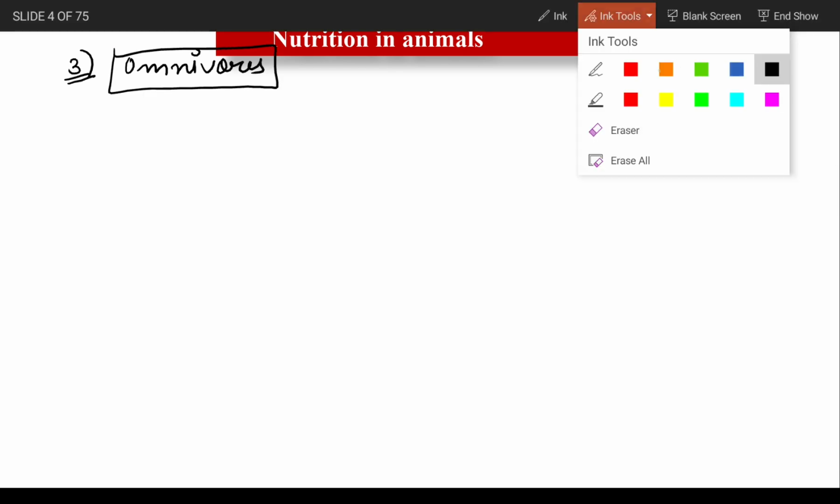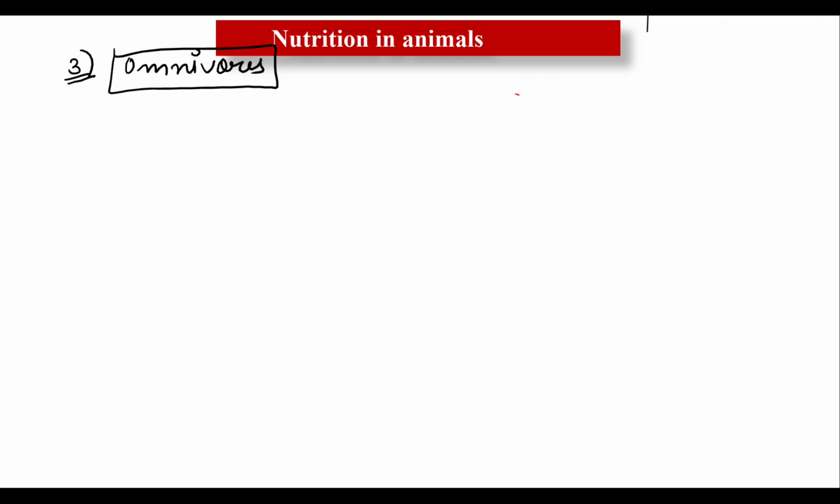So third is the omnivorous. Omnivores, or the animals known as omnivorous. Animals that eat both plants as well as animals as food are called omnivores. In other words, omnivores eat plant food as well as meat of other organisms.